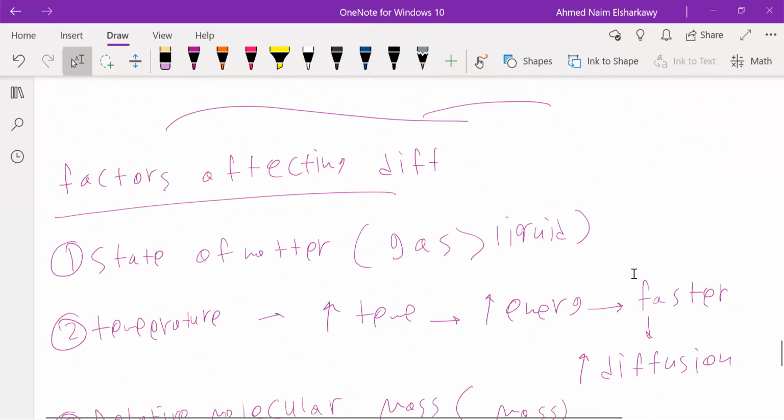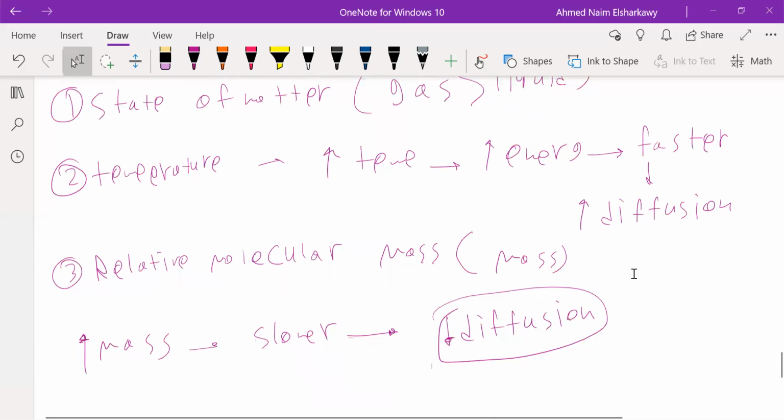Number 2, temperature: by increasing temperature, you increase energy, so the diffusion will be faster. And the relative molecular mass: when the molecule is heavy, it will move slower, so the diffusion will be slower.